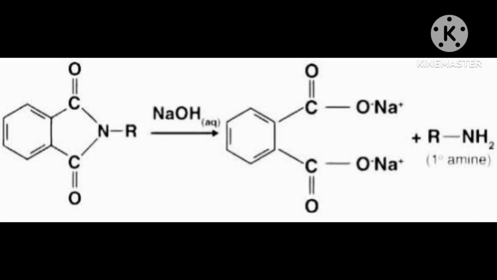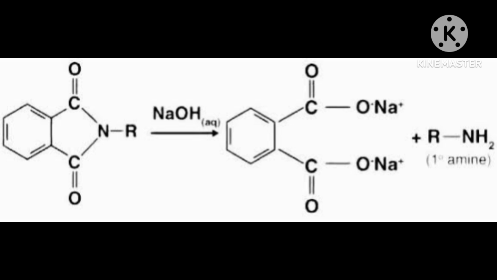Now the next method of preparation I am telling you is Gabriel phthalimide synthesis. This is a very, very important reaction. Gabriel synthesis is used for the preparation of primary amines.